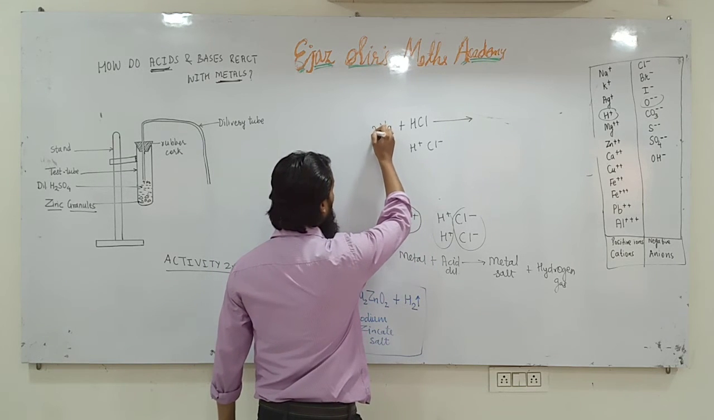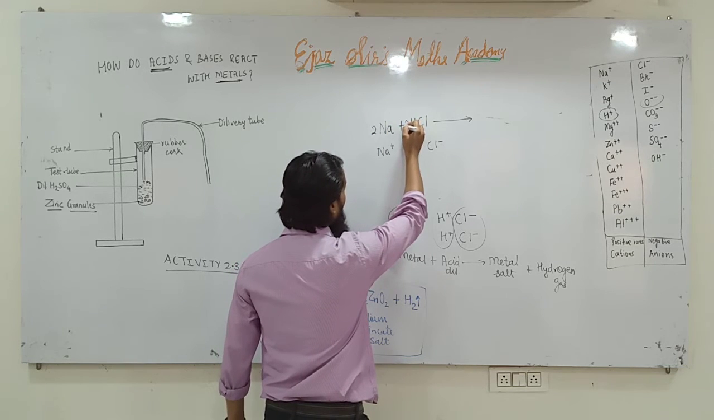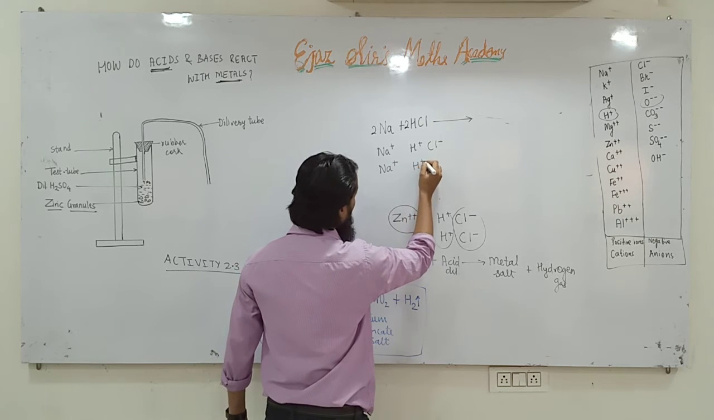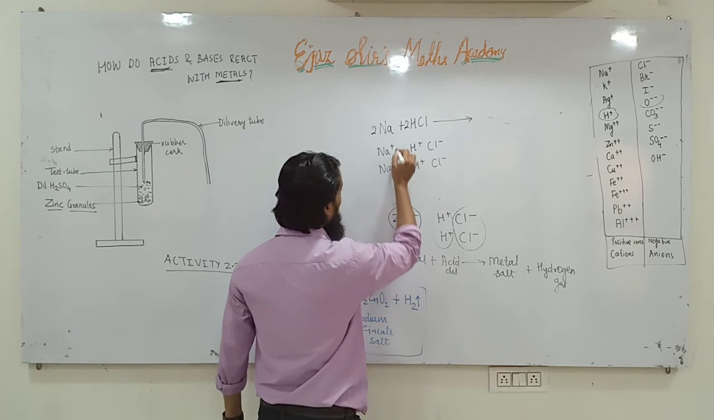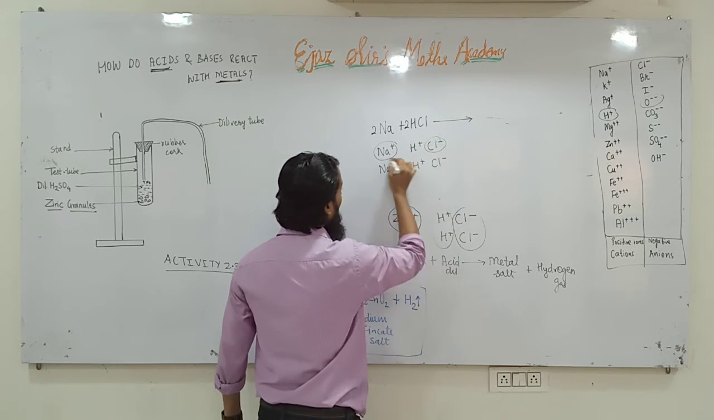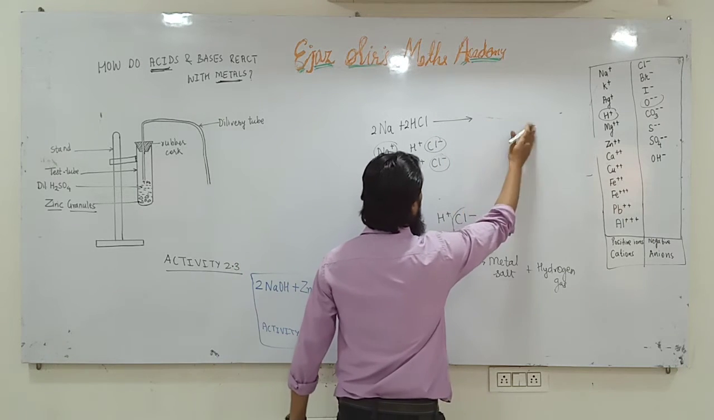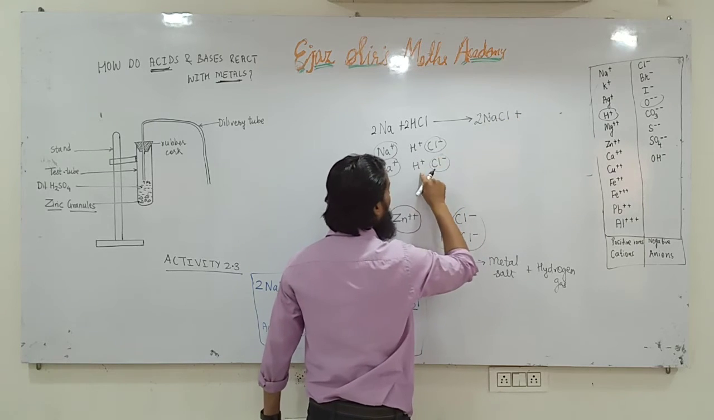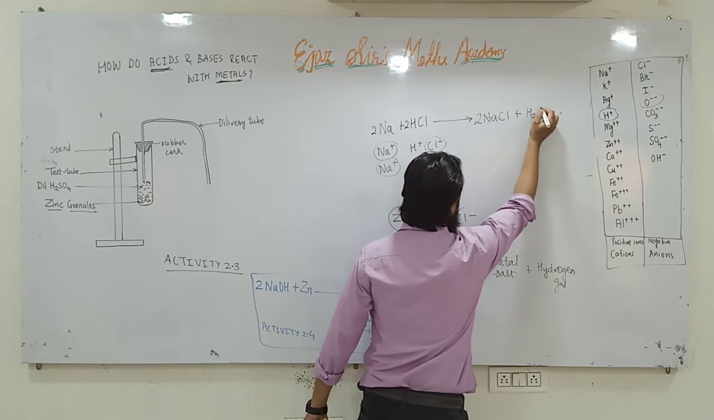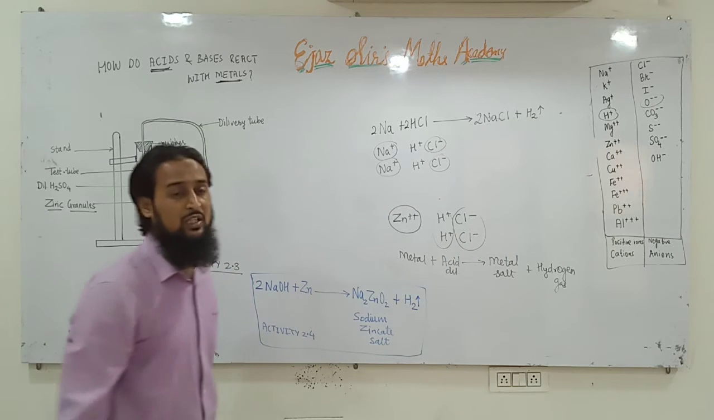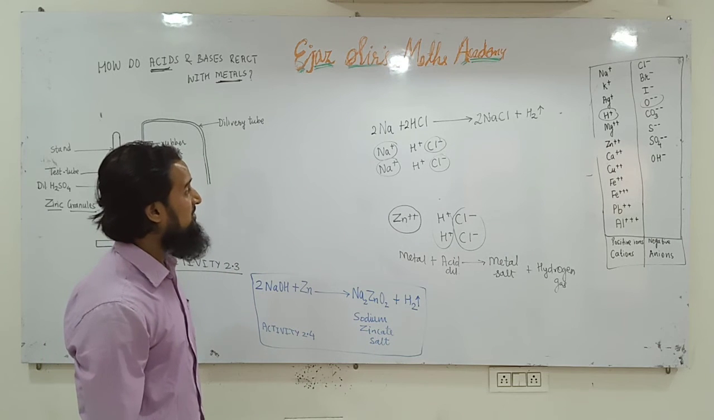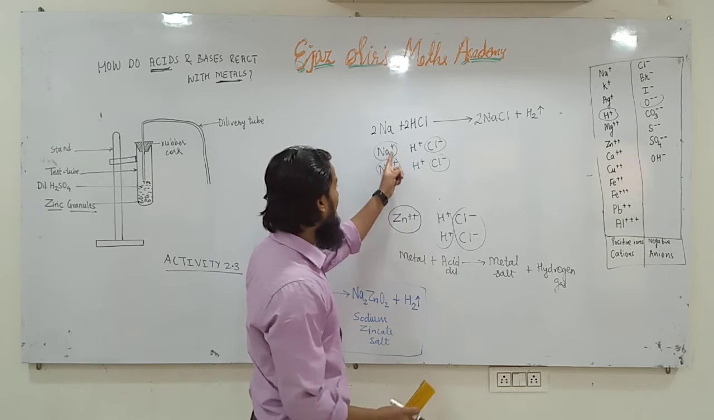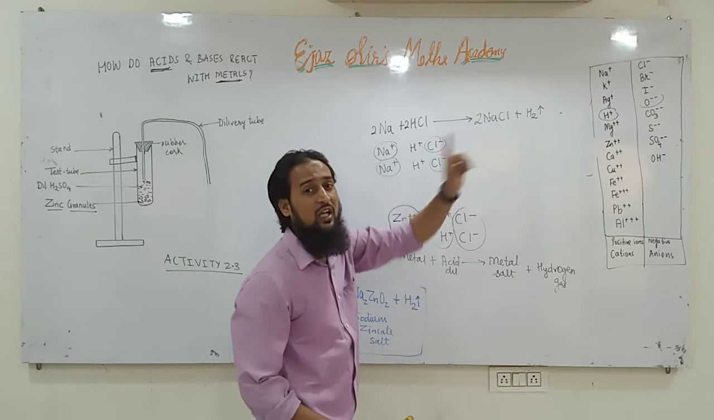That's why here we will write 2 and here also we will write 2. So this will become 2Na. HCl also will become double. So this will be NaCl, NaCl. So 2 times NaCl plus H and H will combine to form H2 gas. This is how the reaction will take place. 2Na plus 2HCl will give 2NaCl plus H2. We cannot write NaCl and H plus.